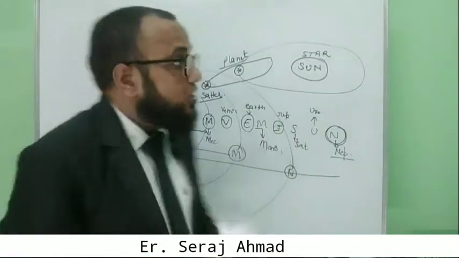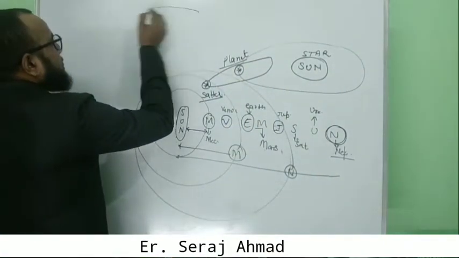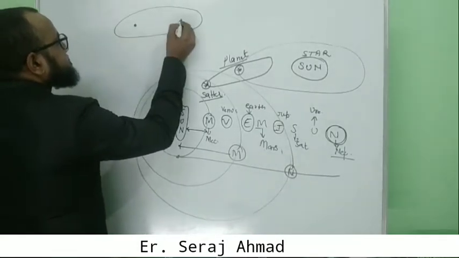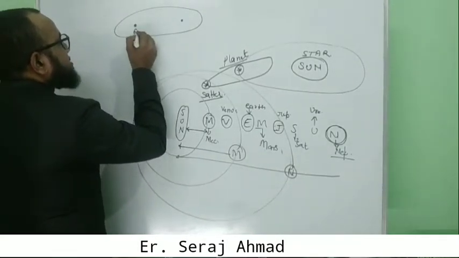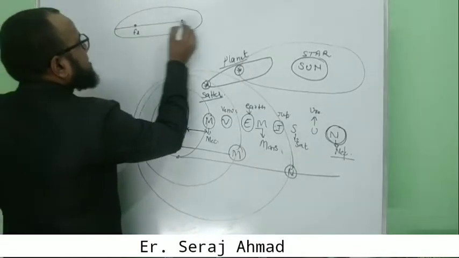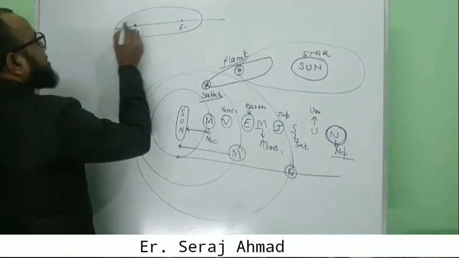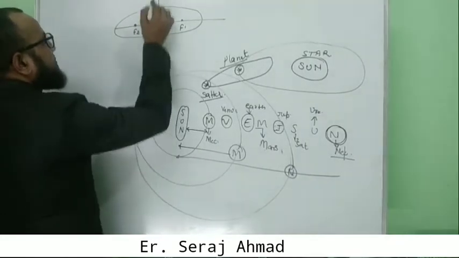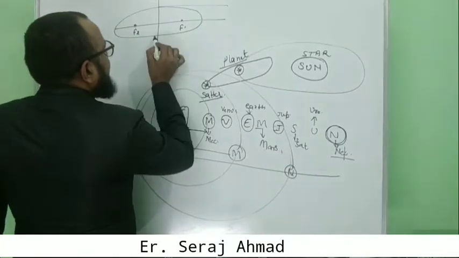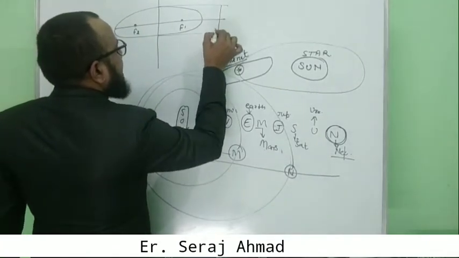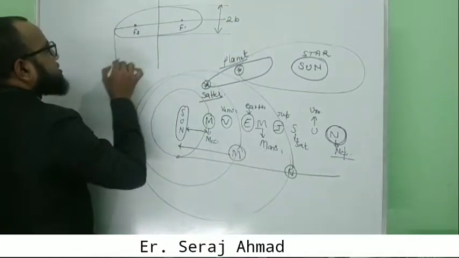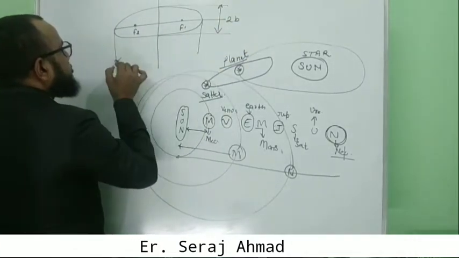Now we have to look at the shape of an ellipse like this. Here are the foci, F1 and F2. The line passing through F1 and F2 is called the major axis, and the line perpendicular to the major axis is called the minor axis. The length of the minor axis is 2b and the major axis is 2a.